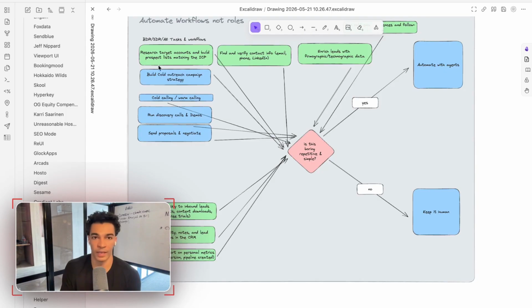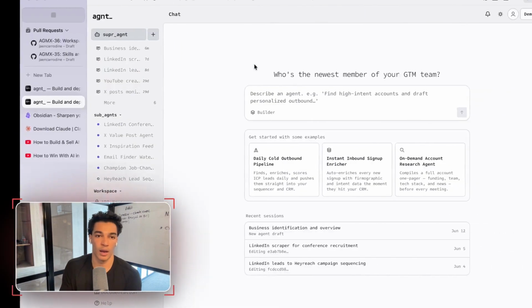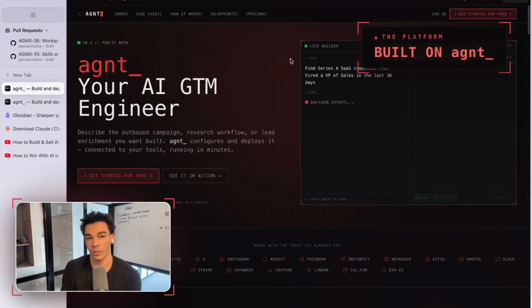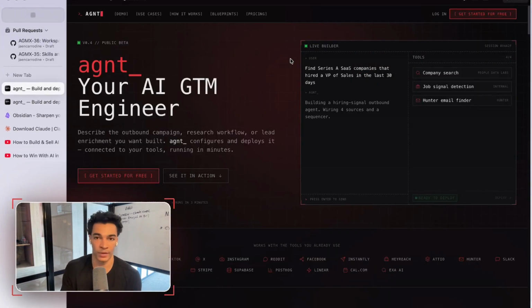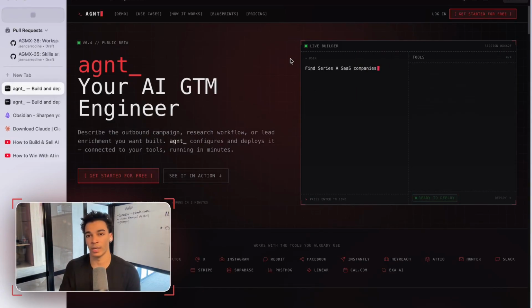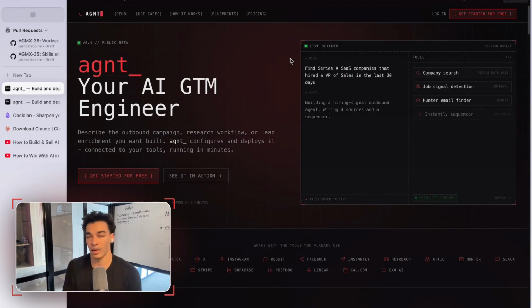So let's dive into the first one, which is our lead identification and sequencing agent. All 3 of these we're going to build with my platform agent. This is software that I built that is specifically designed for building these sales and lead generation go-to-market agents.